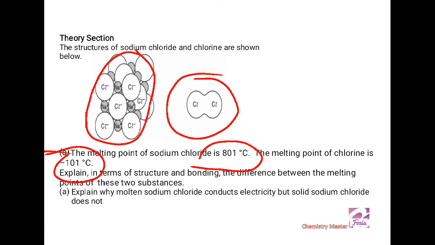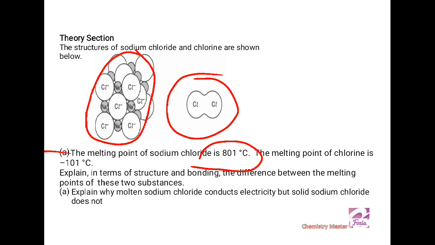It's even minus degrees. So what do you think? What should be the answer to satisfy this question? Because of the types of bonding, the bonding between sodium ions and chloride ions is very strong as compared to the molecular chlorine. When bonding is very strong, the melting point must be very high.